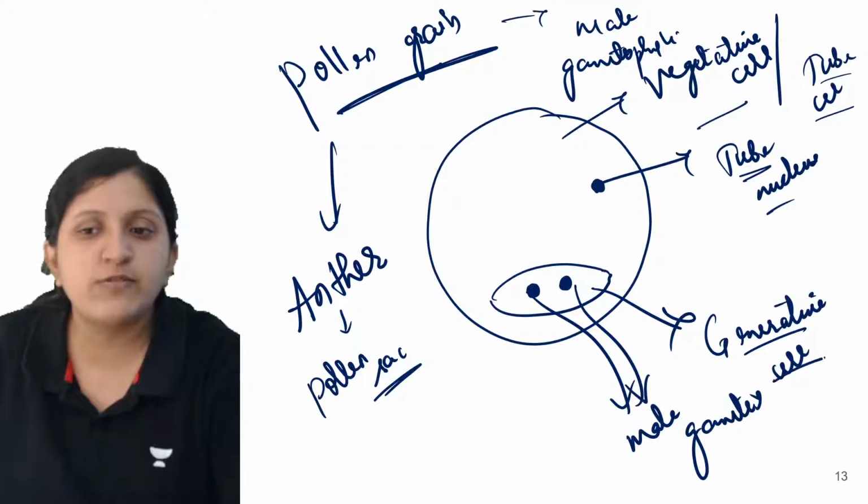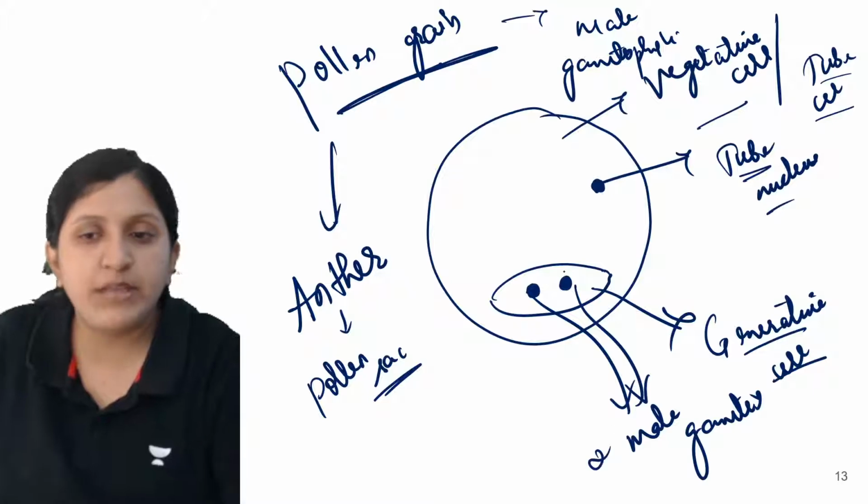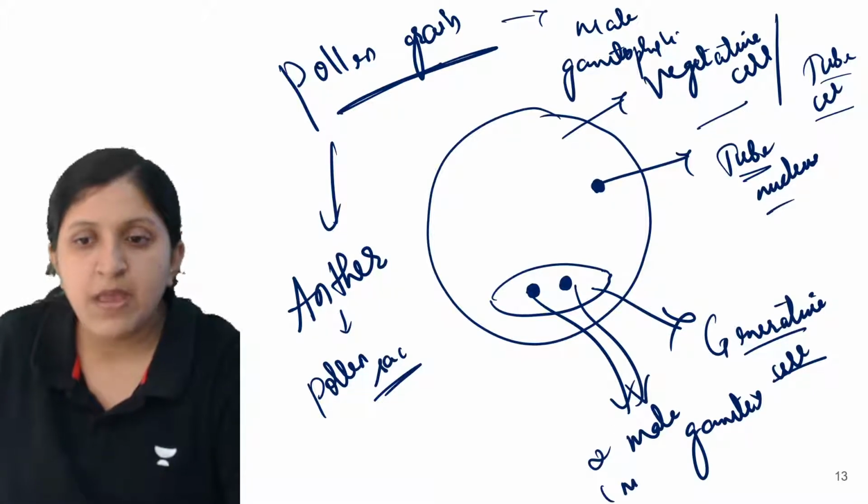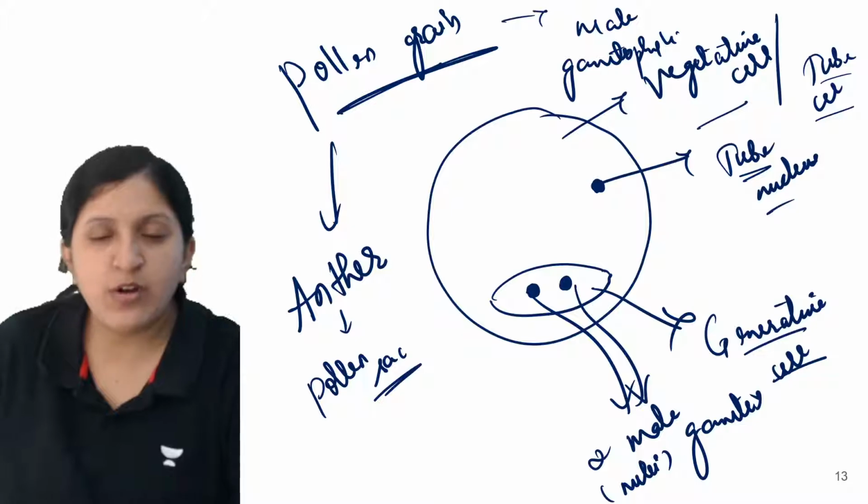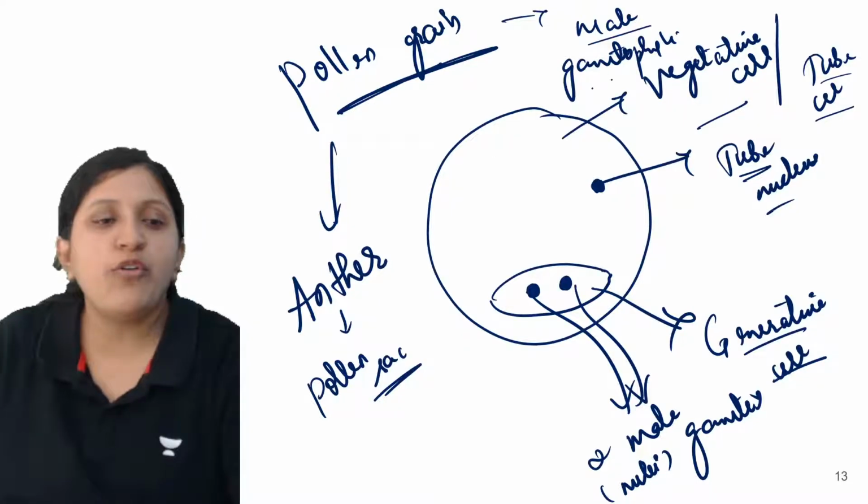So there is a generative cell which is having two of the male gametes. So that is nothing but the two male nuclei there. Alright. So this is the structure of the male gametophyte.